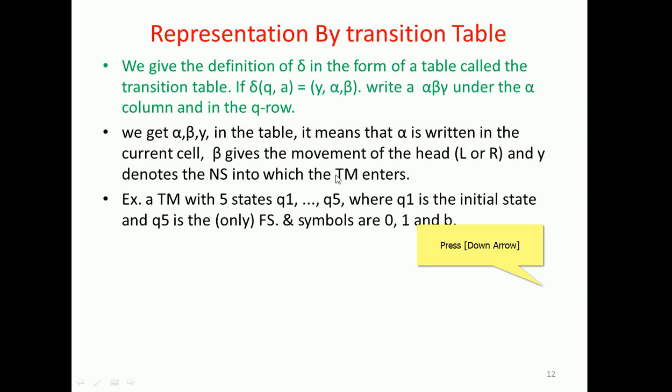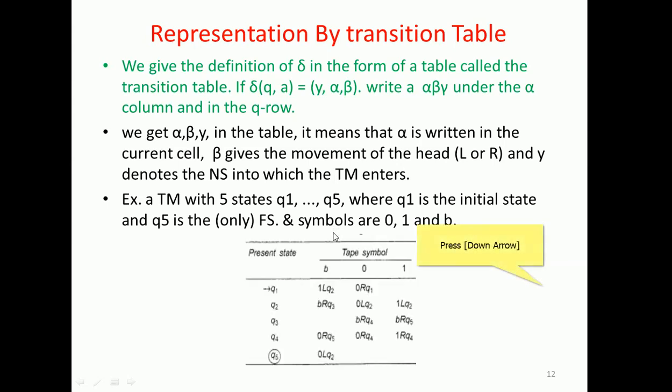Example: the Turing machine with 5 states Q1, Q2, Q3, Q4, Q5. The 5 states are involved. For this specified problem, Q1 is the initial state and Q5 is the final state. The symbols 0, 1, B are going to be considered here. So here we have the transition table to represent the Turing machine.